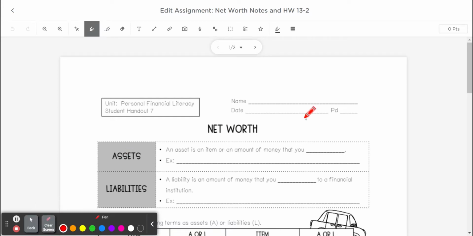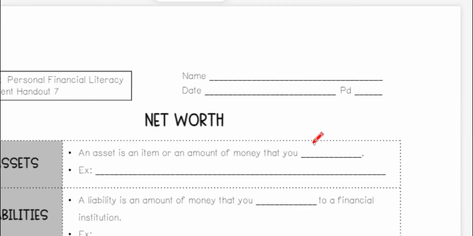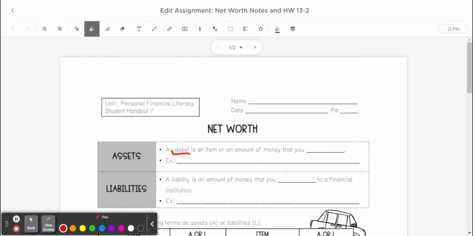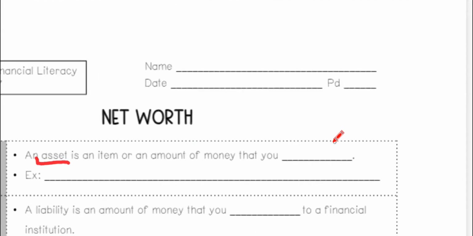All right, so we are going to be talking about net worth today, which is basically how much money you have total. And it includes money that you owe and also money that you have that is not actual money. So that's called an asset. It's basically like if you have a house, yes, that's not actual money, it's not cash, but it's worth a lot. You could turn it into cash if you were to sell it. So that's called an asset. An item or amount of money that you own.